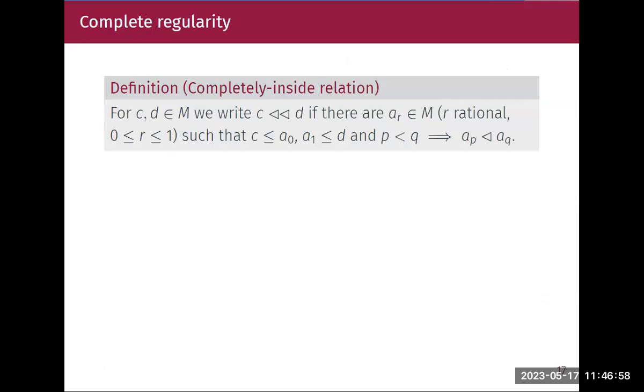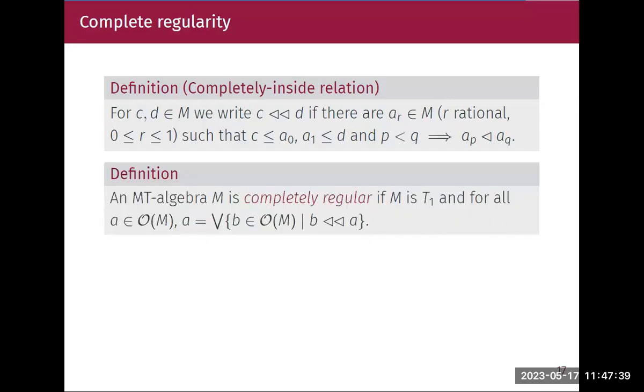Now, next is complete regularity. The completely inside relation is very similar to what Rigbol has on the board. I think that's a good definition. I am denoting it by a slightly different notation just to say that this is happening in an empty algebra. I say C is well inside D if we can find a collection of elements A_r in M, enumerated by rationals between 0 and 1, such that C is below A0, A1 is below D, and for any rationals P less than Q, AP is well inside AQ.